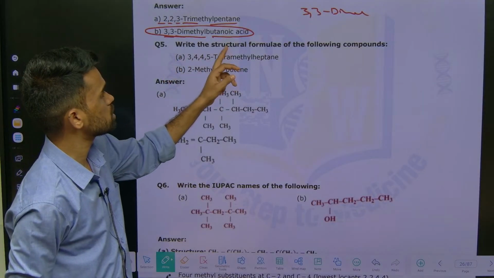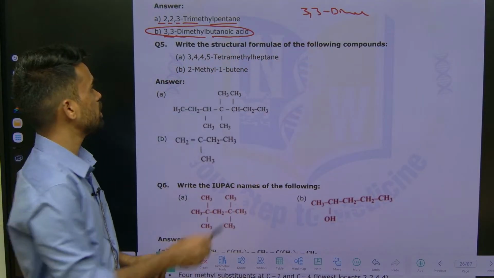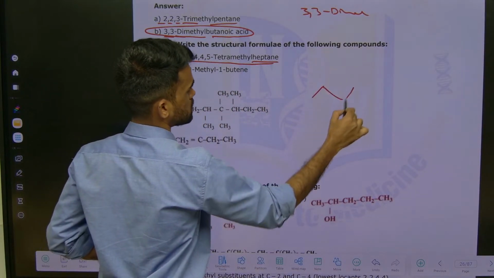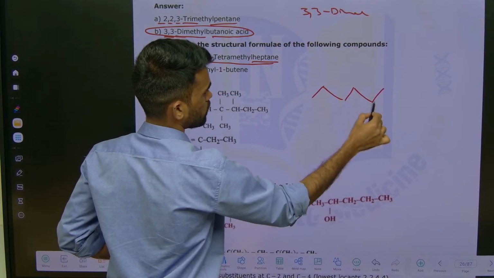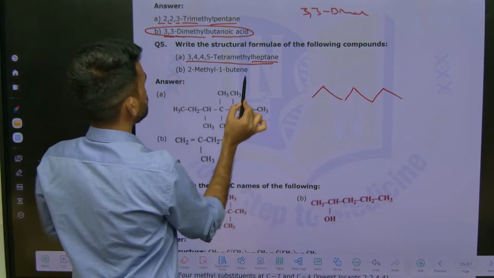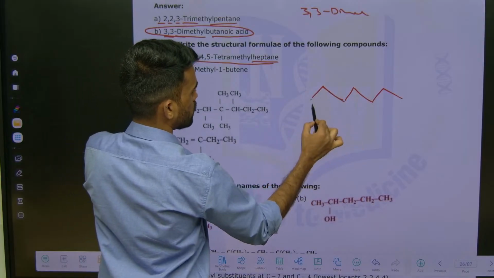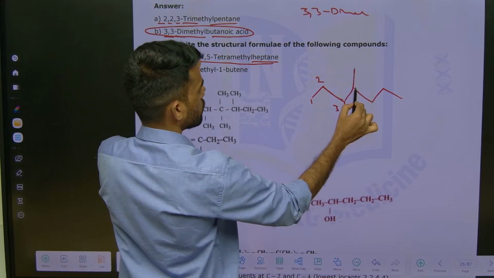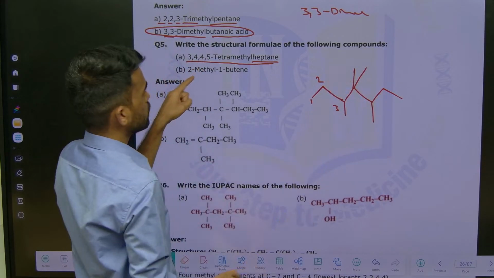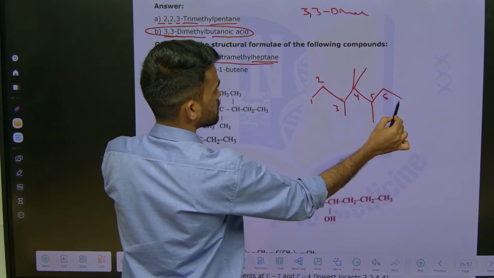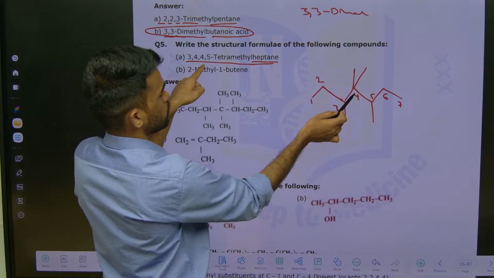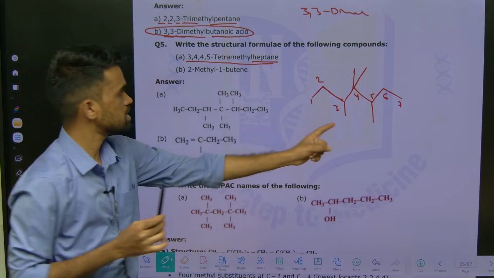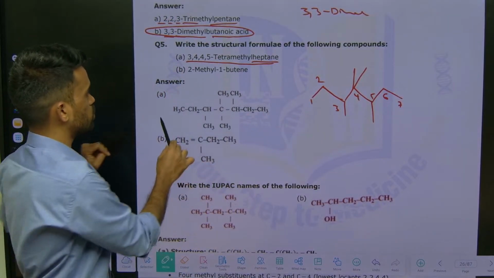Write the structural formula of the following compounds. How do you write the structural formula for these? See, heptane means 7 carbons first, 1 2 3 4 5 6 7. At second position, third position, 3,4,5. So 3,4,4,5-tetramethyl heptane, that's it. This is the structure. You can write in this way or this way, both of them are perfect.